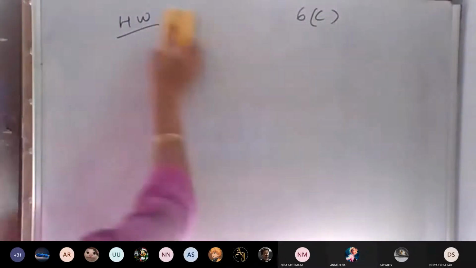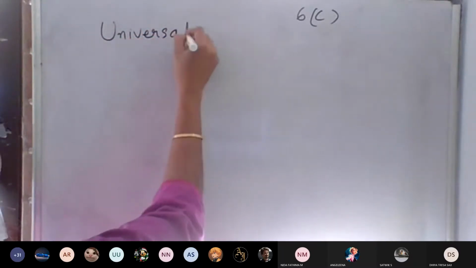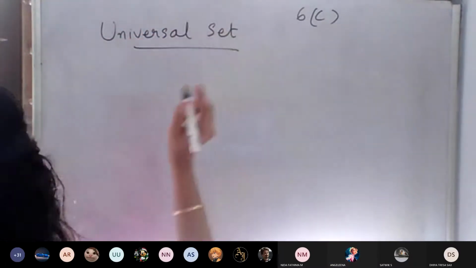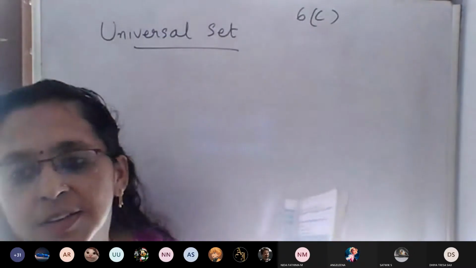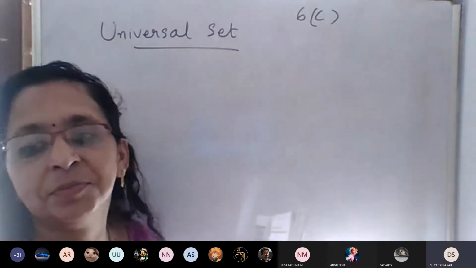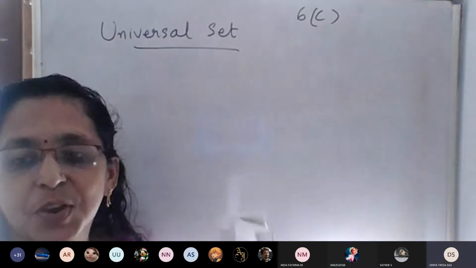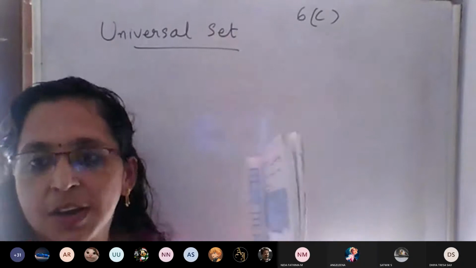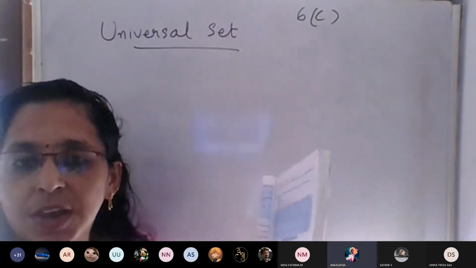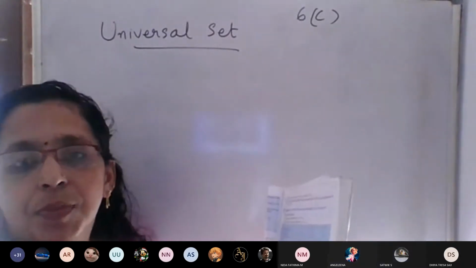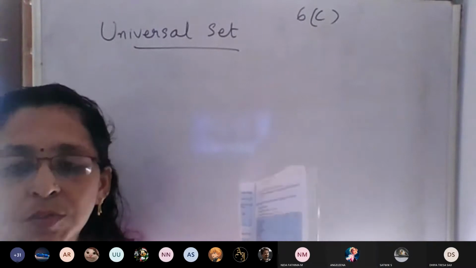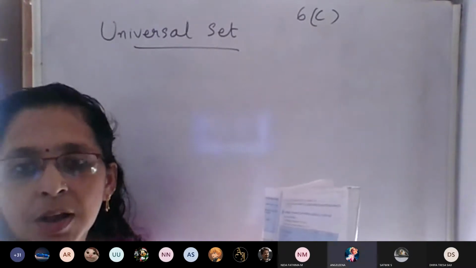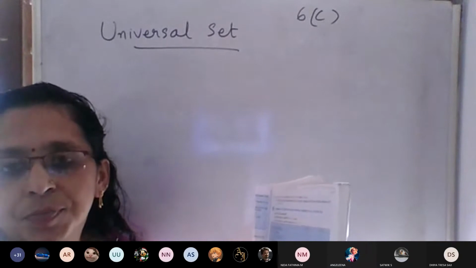Universal set. It is a set. Universal set means, example I will give you, that is better. Universal, universe, same. Universe means what? The earth. We all are in the universe. Universe means it will include the whole world. It will include all, no? So same way, universal set means all the sets will be included in that.